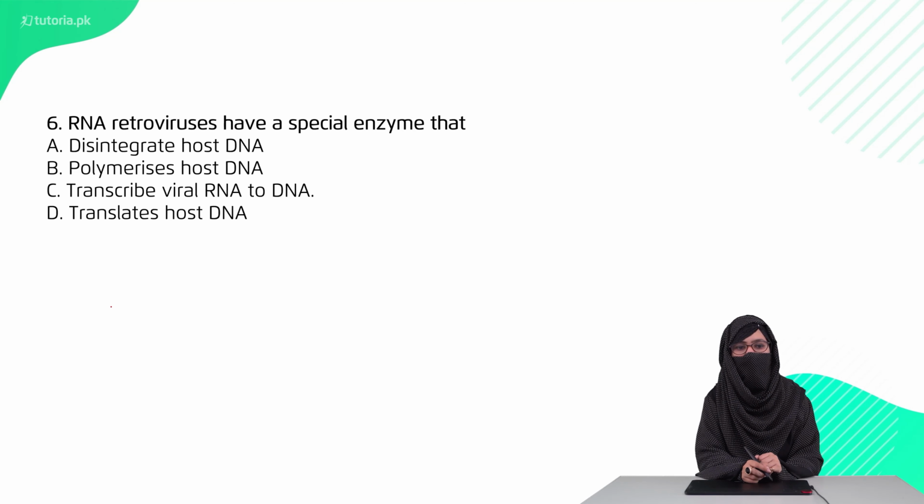Question 6 is, RNA retrovirus has a special enzyme that, option A, disintegrates the host DNA. Option B, polymerizes the host DNA. Option C, transcribes the viral RNA to DNA. Option D, translates the host DNA. The right option is option C, transcribe the viral RNA to the DNA.